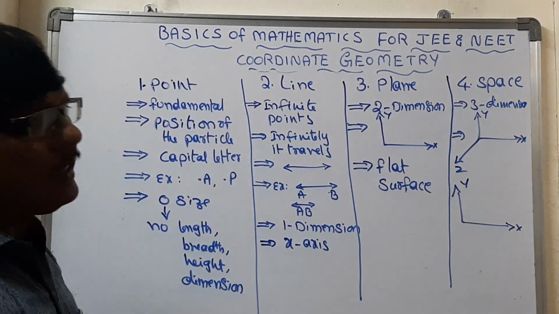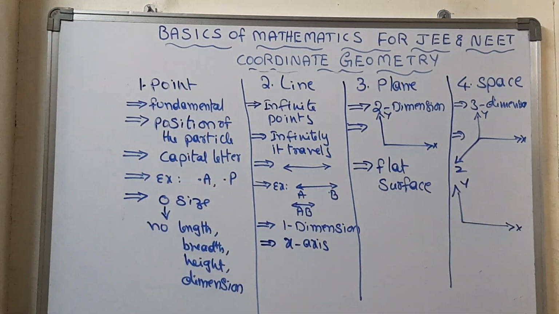That's all about the basic concepts in coordinate geometry: point, line, plane, and space also. Take a screenshot of this, and we will switch to the next topic.